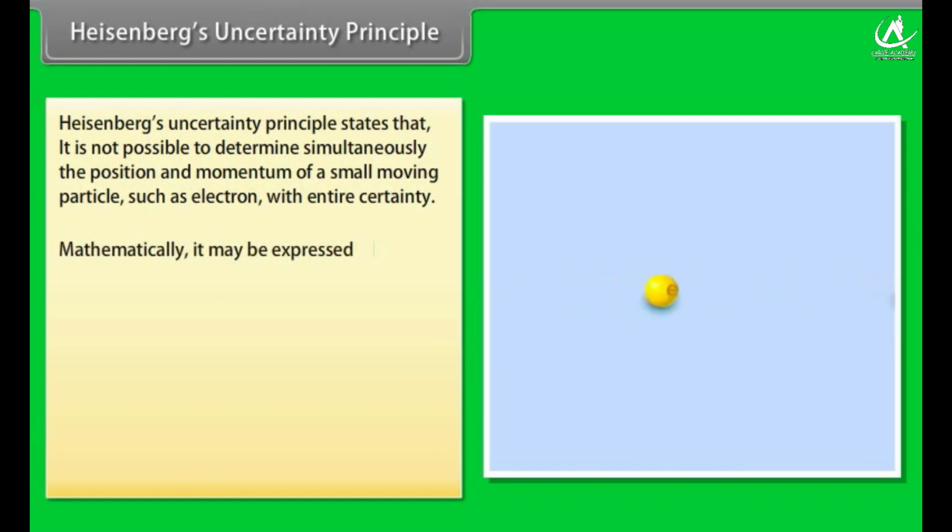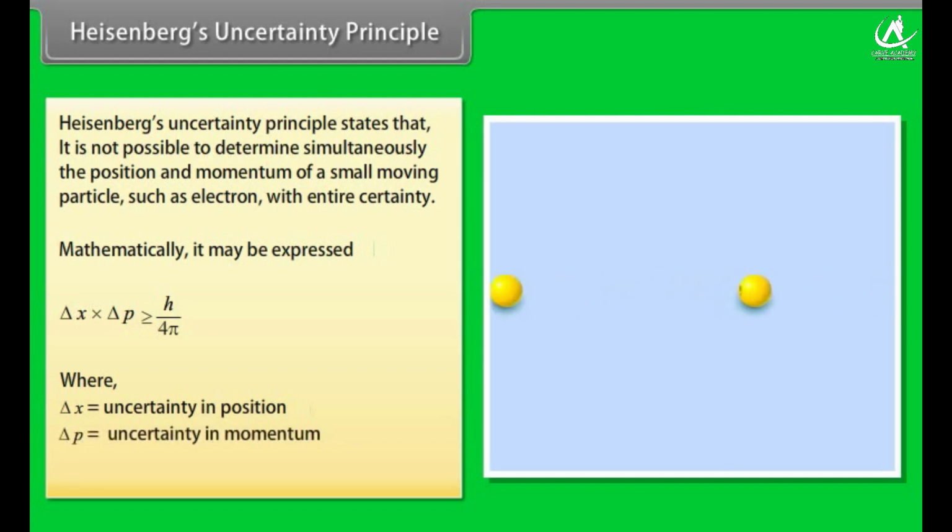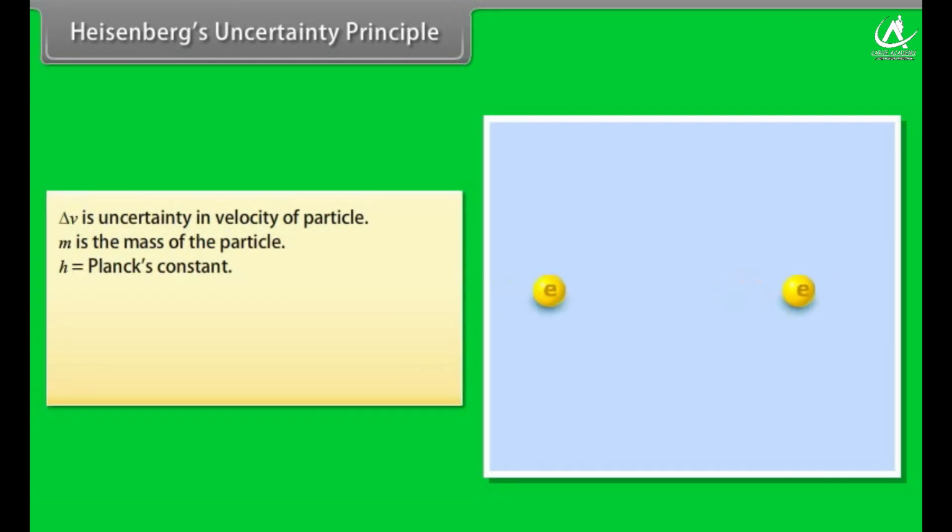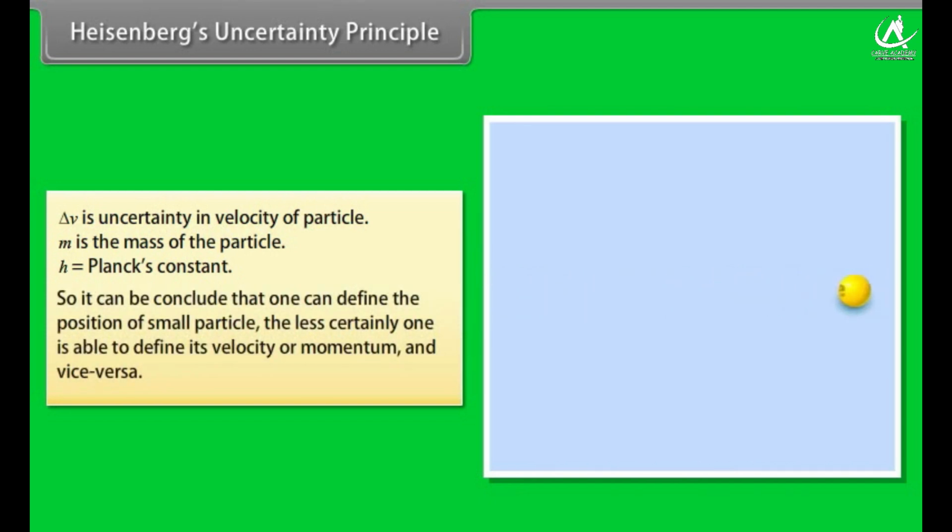Mathematically, it may be expressed as delta x into delta p greater than or equal to h by 4 pi, where delta x is the uncertainty in position, delta p is the uncertainty in momentum, equal to m delta v, delta v is the uncertainty in velocity of the particle, m is the mass of the particle, and h is Planck's constant. So, it can be concluded that the more certainly one can define the position of a small particle, the less certain one is able to define its velocity or momentum, and vice versa.